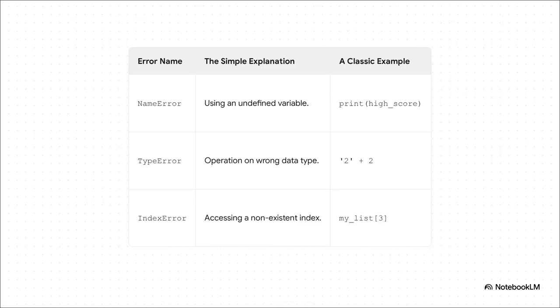Let's meet a few of the usual suspects. You'll see a NameError all the time. That just means you tried to use a variable like hi_score before you actually created it. A TypeError happens when you mix and match data types that don't belong together, like trying to add the text 2 to the number 2. And an IndexError means you're asking for something from a list that just isn't there.